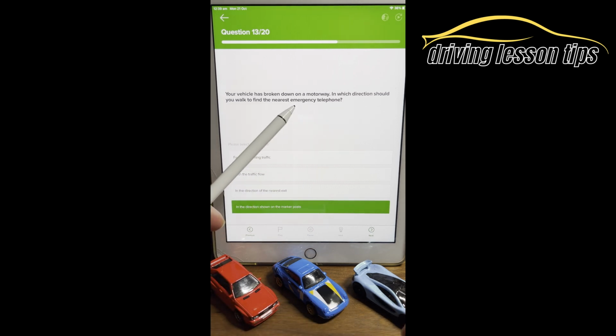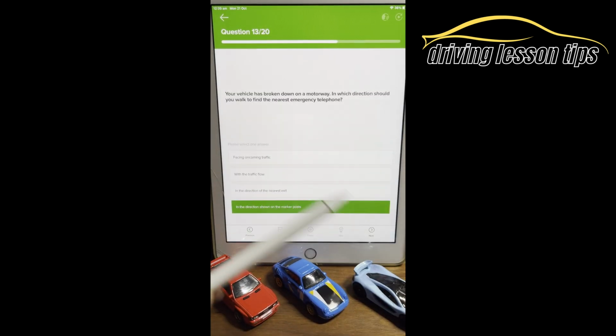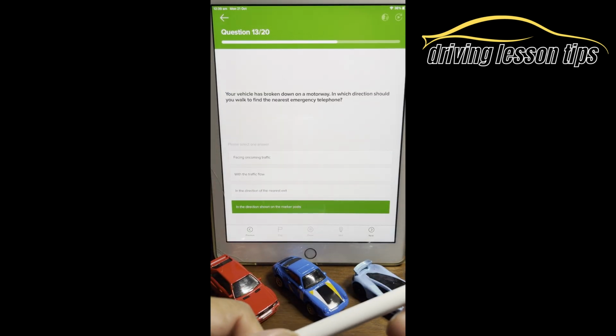Ideally, use the emergency telephone that's on the motorways instead of your mobile telephone. The idea for that is the emergency telephones on the motorways, the operator knows exactly where you're located, whether you're northbound or southbound, which motorway you're on, which section of that motorway you're on as well, so they can get the emergency service to you very quickly. So yeah, D is the correct answer on this one, in the direction shown on the marker posts, okay?